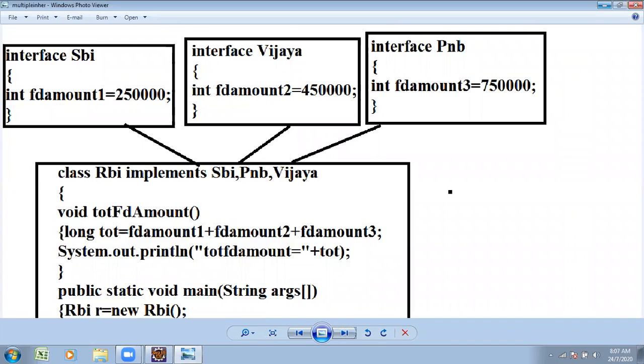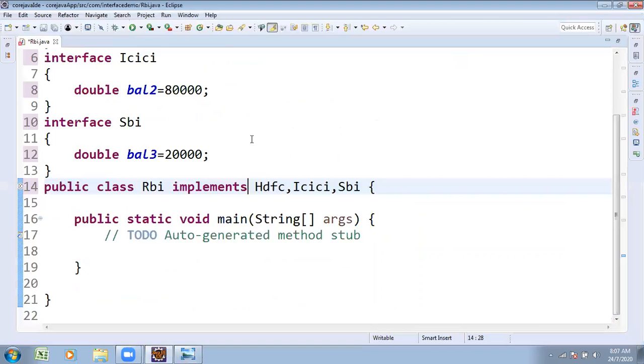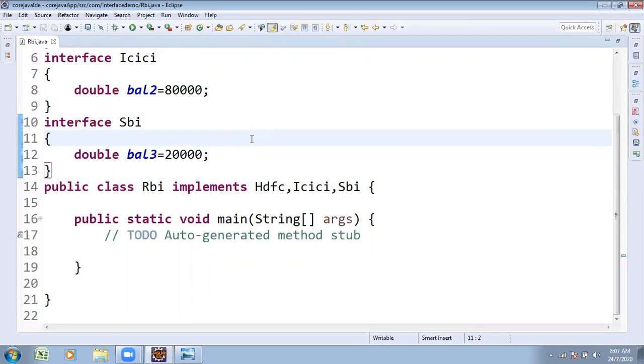Java does not support multiple inheritance because of the ambiguity in programming. To avoid the ambiguity in programming, it uses multiple interfaces. From several interfaces, we can access one class's properties. Now I wanted to check: RBI people wanted to retrieve the total balance.